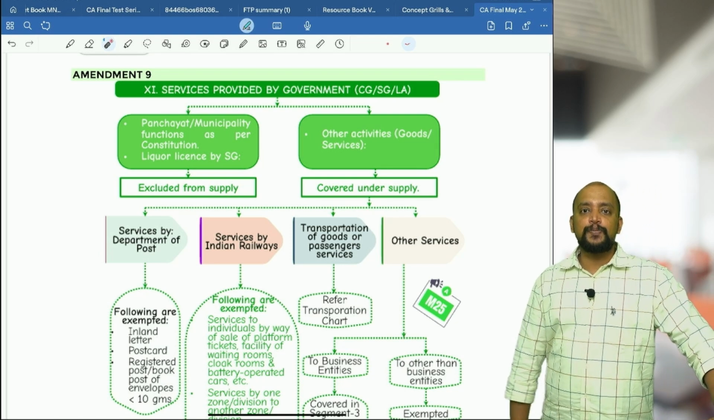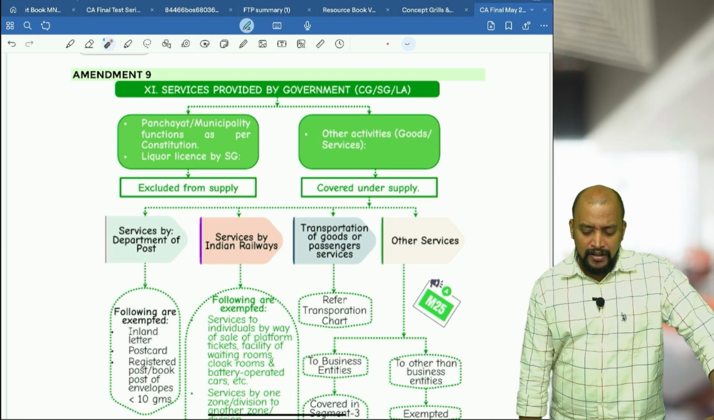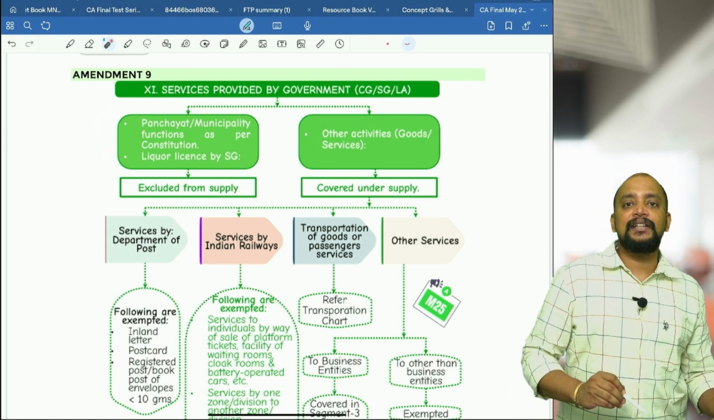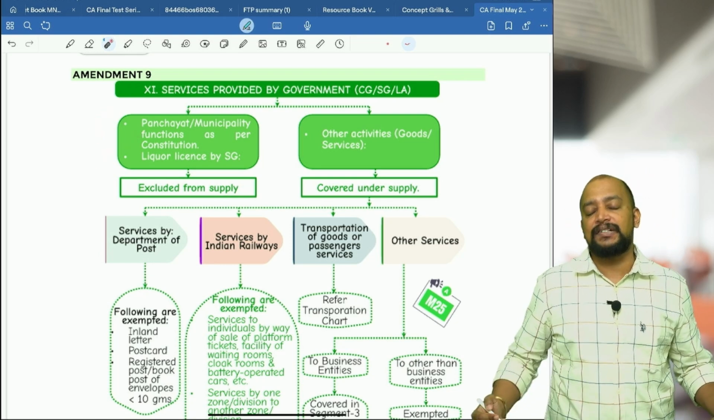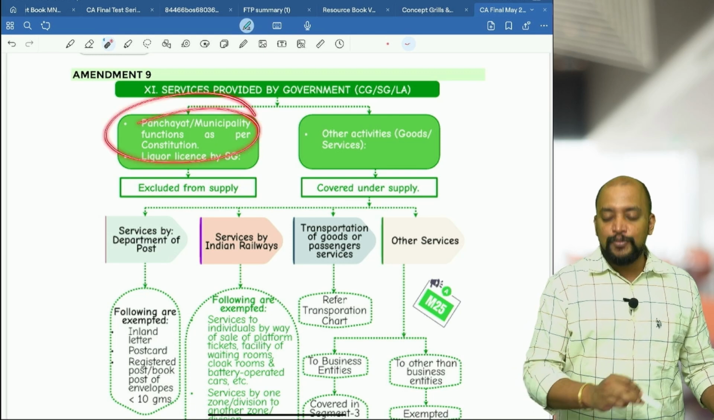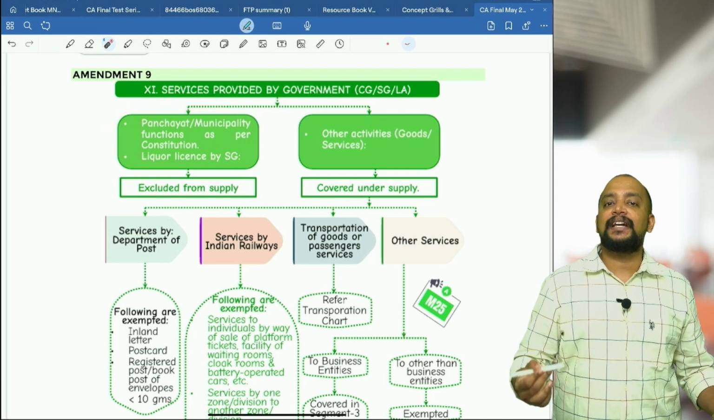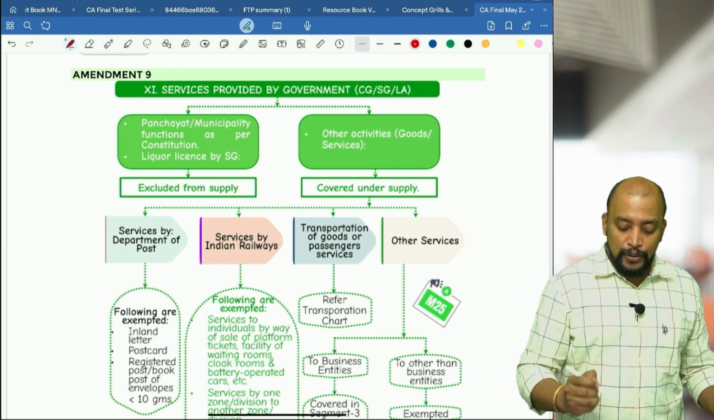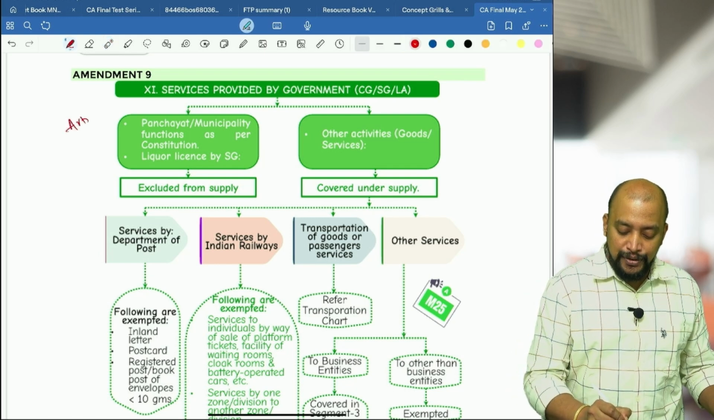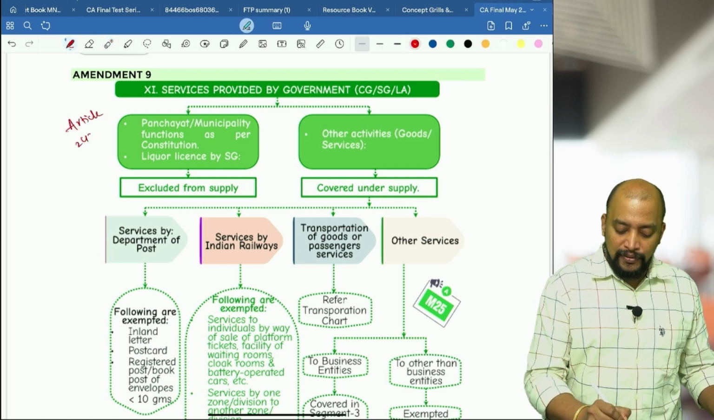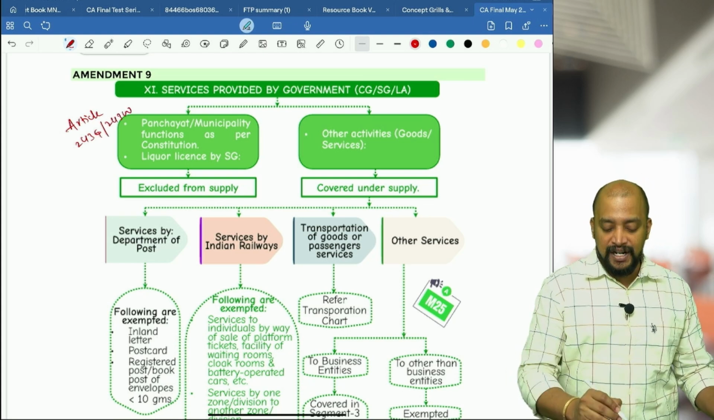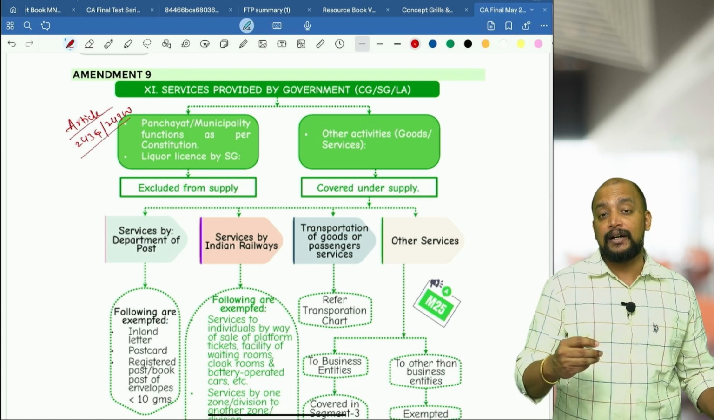When it comes to service provided by government, same chart, not much change. Here two activities are excluded from supply, that is municipality or panchayat activities. If a gram panchayat or municipality needs to do certain activities as per the constitution, article 243G or article 243W of the constitution. Remember this, article 243G or 243W of the constitution. Those activities will be fully exempt, not a supply.